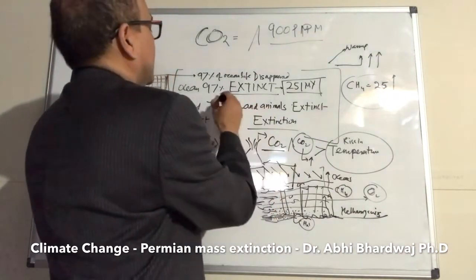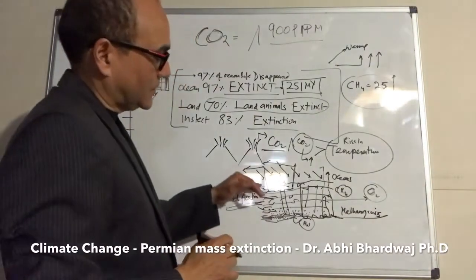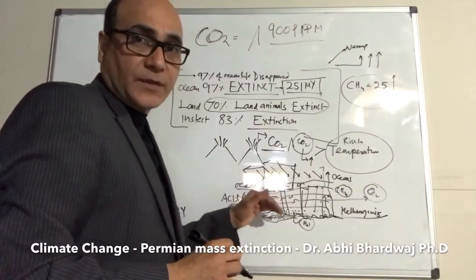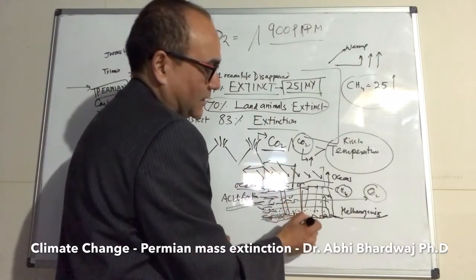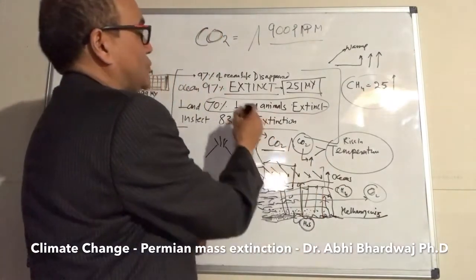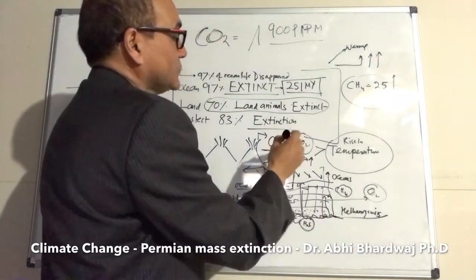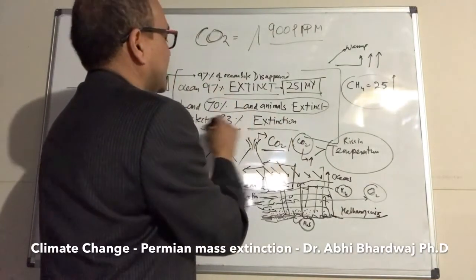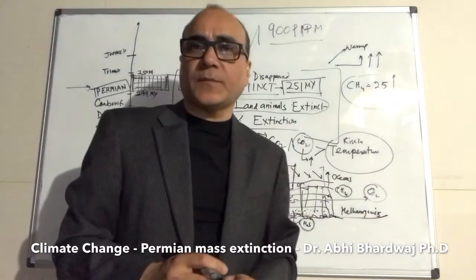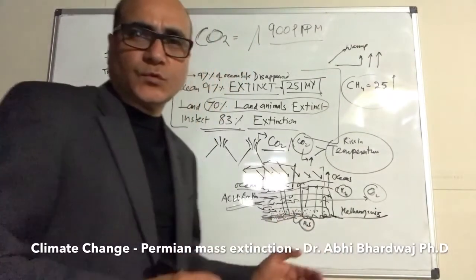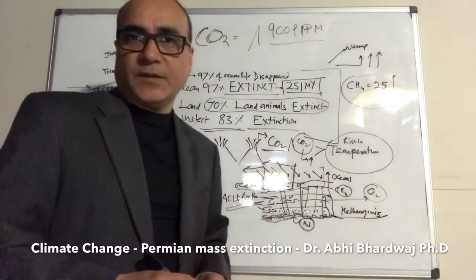So this is what happened. The land animals also went extinct, 70% of them, because the ocean had a major impact on them as well. When the acidification happened and all these bacteria were producing all this gas, this led to affecting animals as well. Another factor was insects. Insects went extinct, 83%. And what does it lead to? All the flowering plants depend on insects, right? So those are going to go extinct as well, or they're going to die as well. And that is exactly what happened in that time.